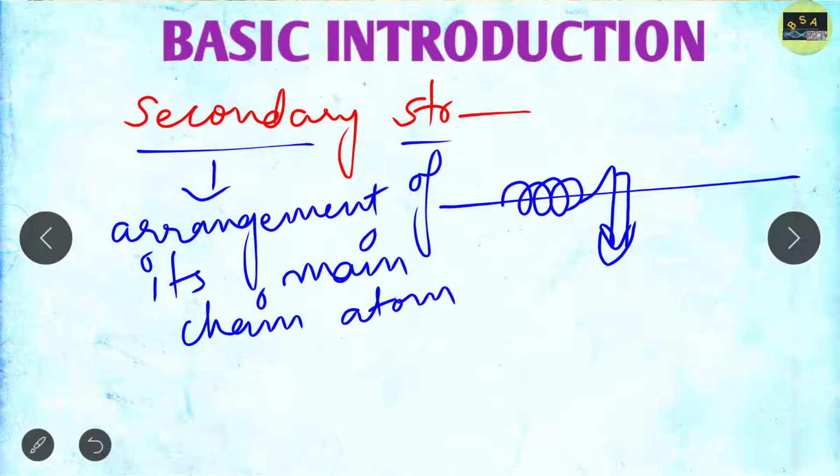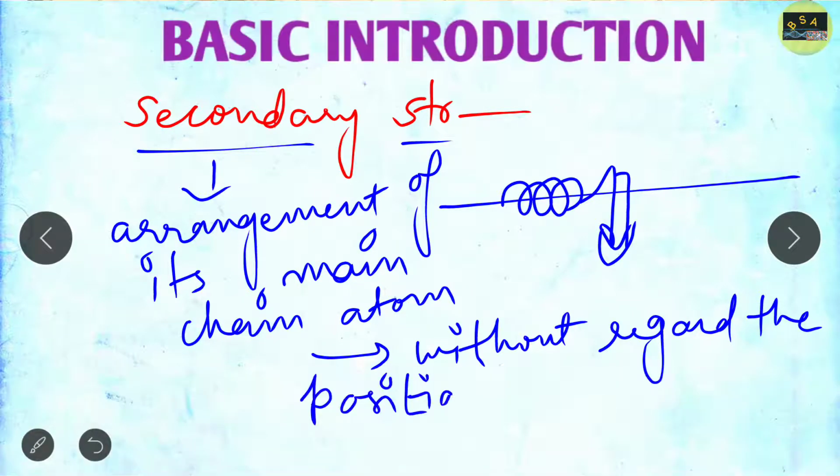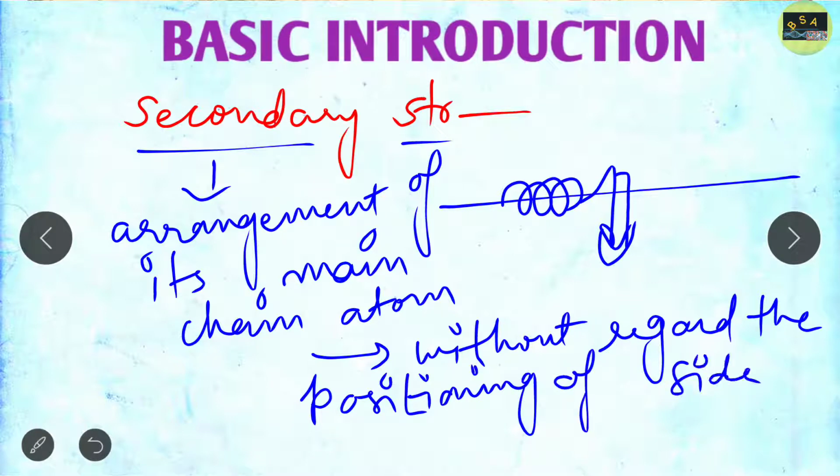So it basically describes the arrangement of its main chain atoms without regard to the positioning of its side chain atoms. So this is basically the proper definition of the secondary structure.